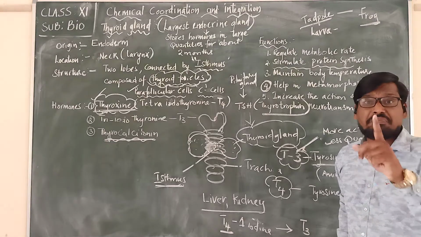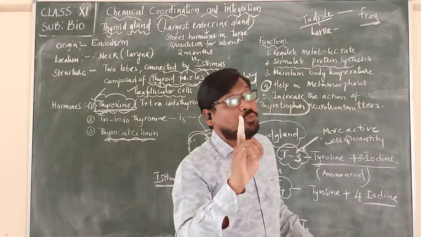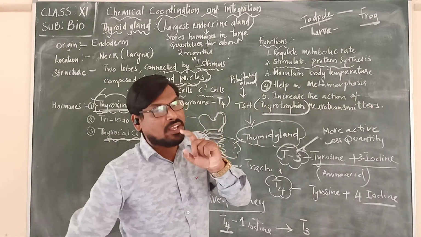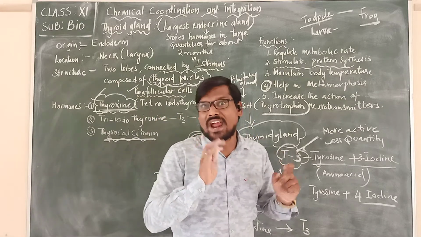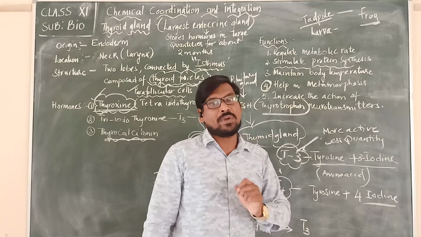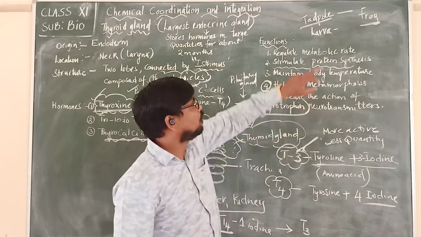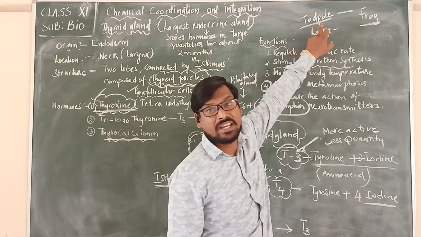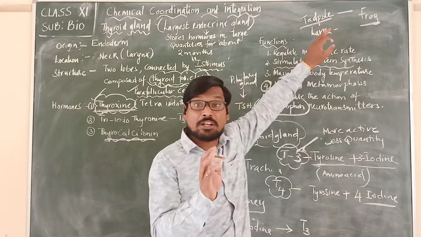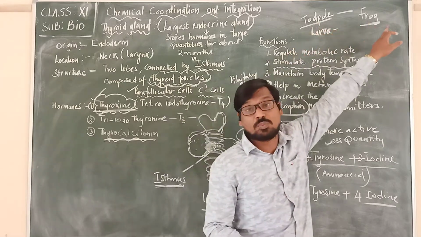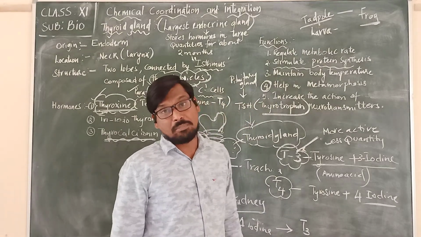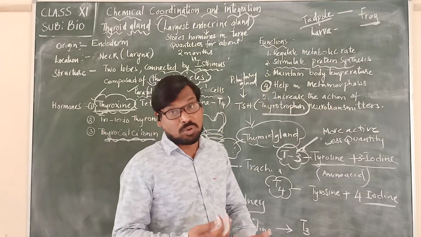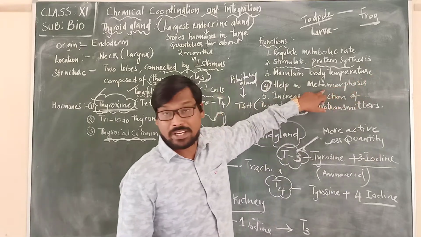But the very important thing, please remember this, is that if we remove the thyroid gland from the tadpole, that tadpole cannot develop into a frog. This is a very important thing to keep in mind. It tells that thyroxine helps in growth and development, or helps in metamorphosis.